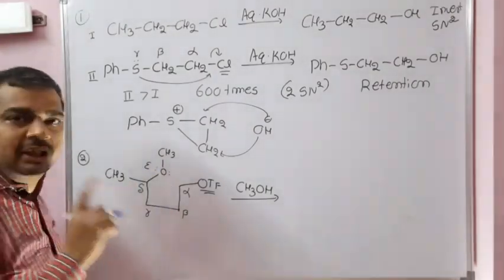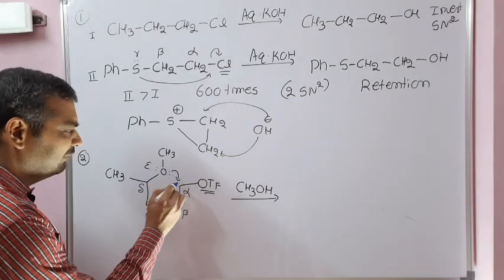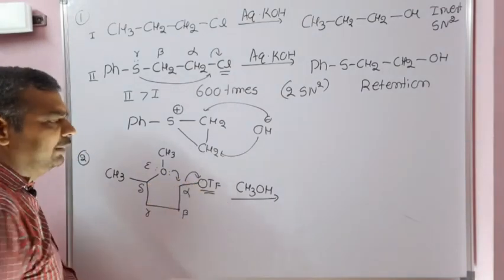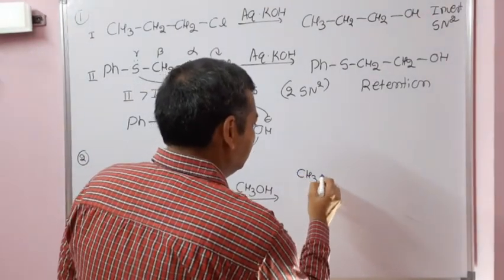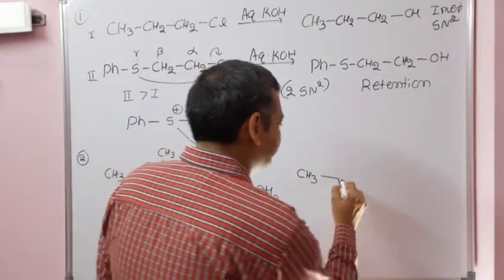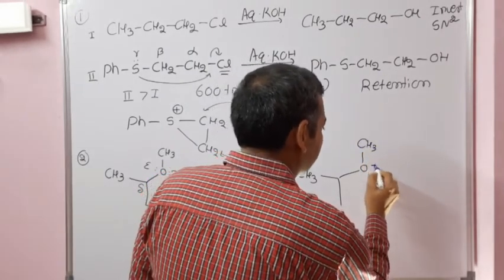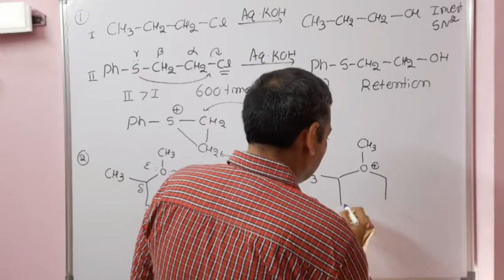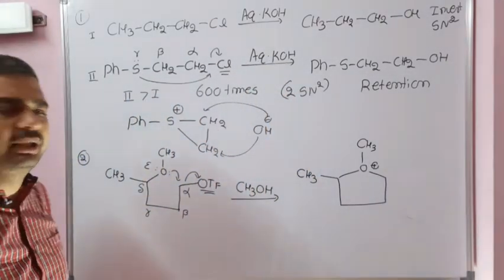So definitely it will undergo anchimeric assistance. The lone pair will attack here with elimination of OTf. First I will write the intermediate, with OCH3 and a positive charge, like this. This is the intermediate obtained after anchimeric assistance.